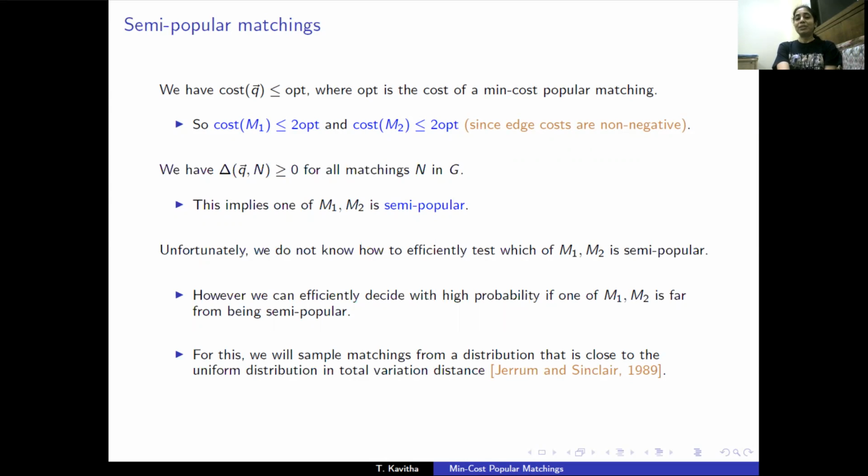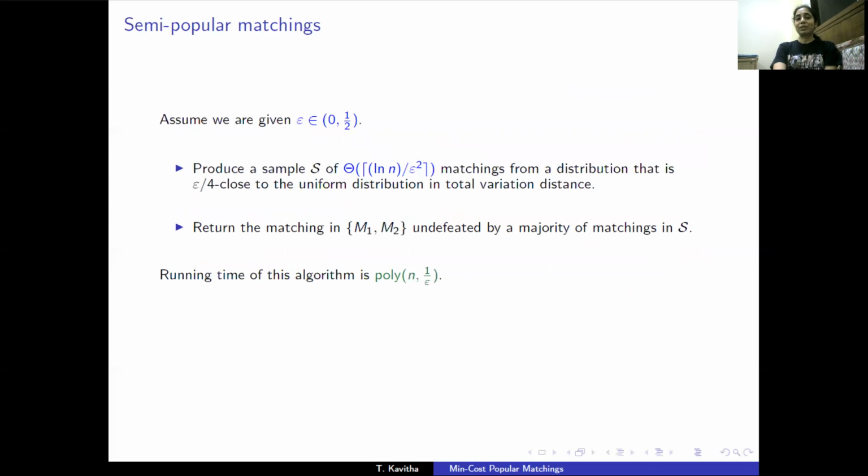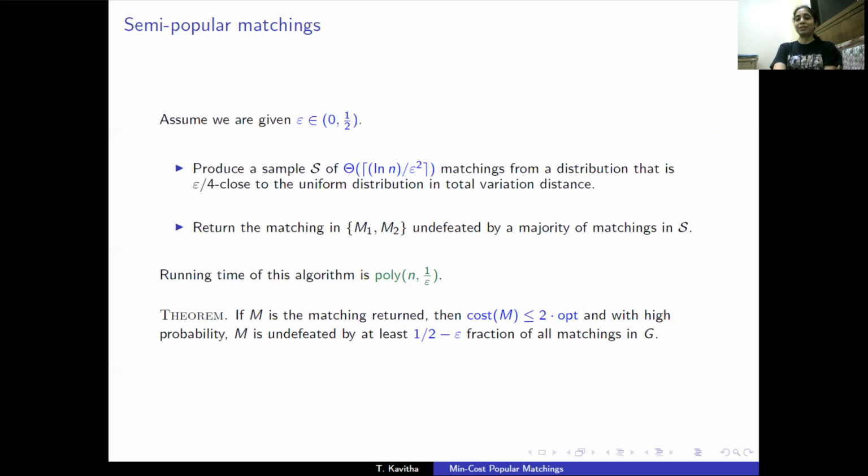And we'll do this using the result by Jerrum and Sinclair on sampling matchings from a distribution that is close to the uniform distribution. So we are given an epsilon. Let's produce a small sample of matchings from a distribution that is close to the uniform distribution in total variation distance. And let's test each of M1 and M2 against all the matchings in the sample and return the matching among M1 and M2 that is undefeated by a majority of matchings in the sample. It's quite straightforward to show this theorem that with high probability, the matching returned is almost semi-popular.